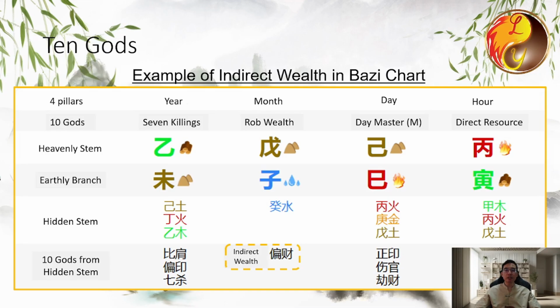Let's continue with the Bazi chart from the last lesson and examine its indirect wealth. In the last lesson, we analyzed the person's companion energy. Today, let's look at where his indirect wealth is located. We can see that his indirect wealth is positioned very well in the month branch. The energy from the month branch is strong, and having indirect wealth here indicates he is likely to acquire wealth.